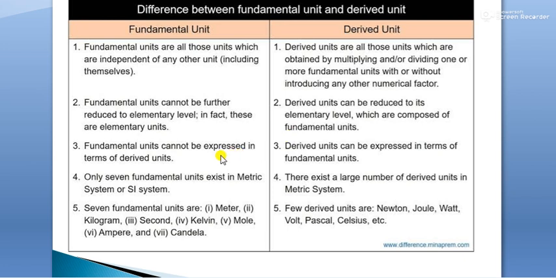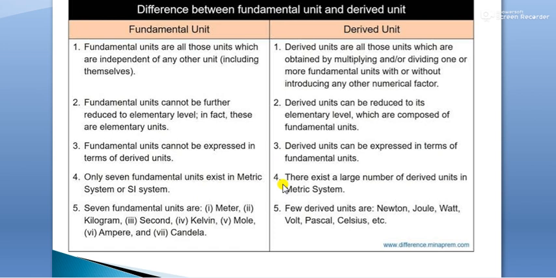Fundamental units cannot be expressed in terms of derived units. Derived units can be expressed in terms of fundamental units. Only 7 fundamental units exist in the metric system or SI system.